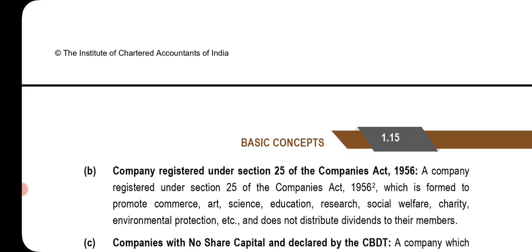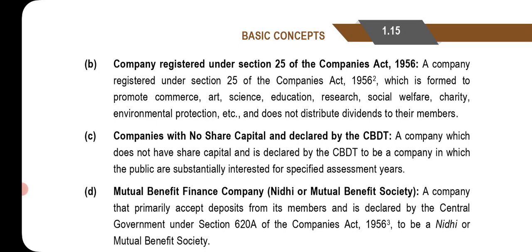Company registered under Section 25 of the Companies Act 1956, which is formed to promote commerce, arts, science, education, research, social welfare, charity, environmental protection, etc., and does not distribute dividend to its members. Companies with no share capital and declared by the CBDT: a company which does not have share capital and is declared by the CBDT to be a company in which the public are substantially interested for a specified assessment year.